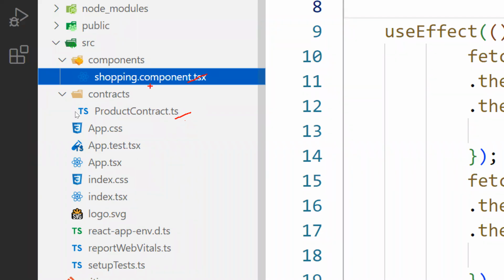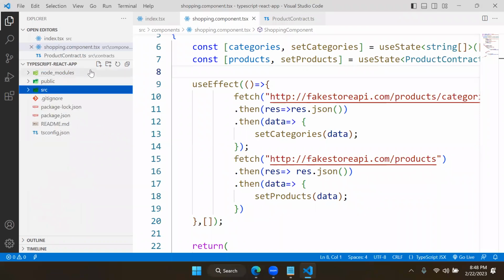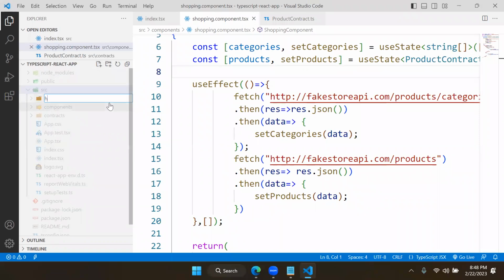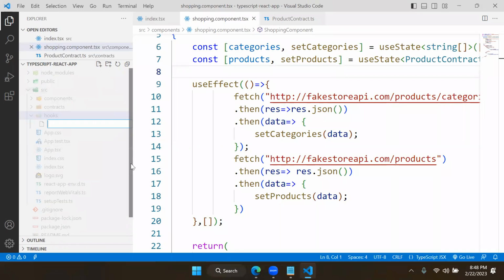For example, I am creating another folder called hooks. In that hooks folder, I am adding, suppose, use fetch. I will just name it use fetch dot TS.